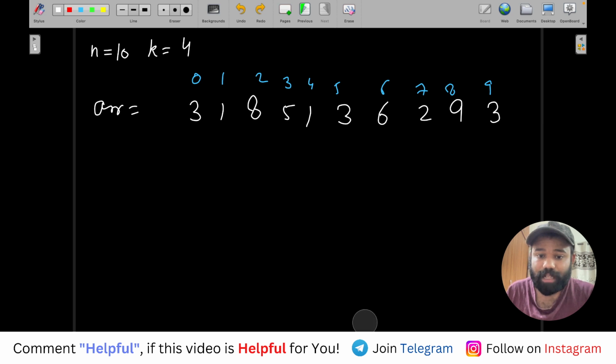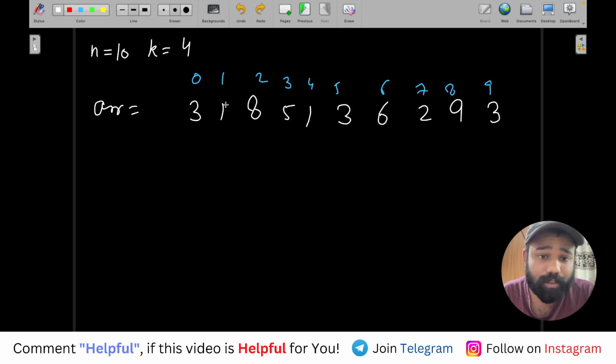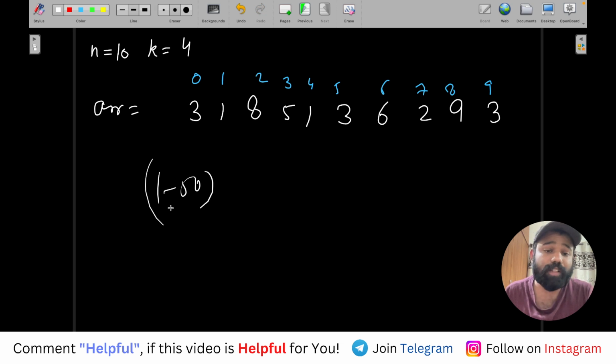For example, if you look at this 1, we will check starting from this 1, how far ahead it can go. Now when you check for this 1, I will not check for this 1 again. Why? Because taking 1 in the border twice makes no sense. The whole logic is about which element will be in the border, because the element which is in the border will be considered just once. So for every element, starting from 1 to 50, we will consider only the first occurrence.